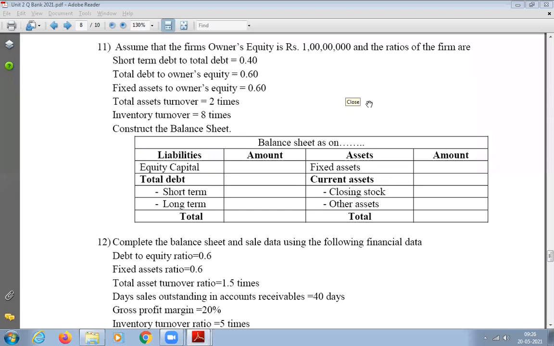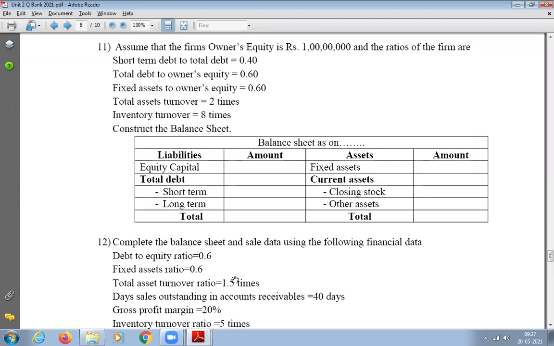Yes, sir. Please read for us question number 11. Assume that the firm's owner's equity is 1 crore and the ratios of the firm are: short-term debt to total debt equals 0.4, total debt to owner's equity equals 0.6, fixed assets to owner's equity equals 0.6, total asset turnover 2 times, inventory turnover 8 times. Construct the balance sheet. The balance sheet has on liabilities: